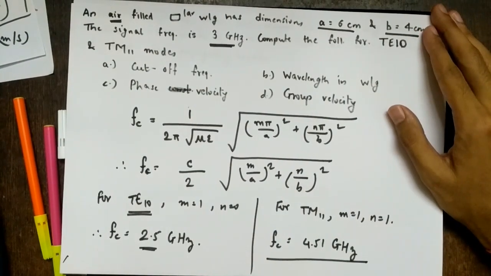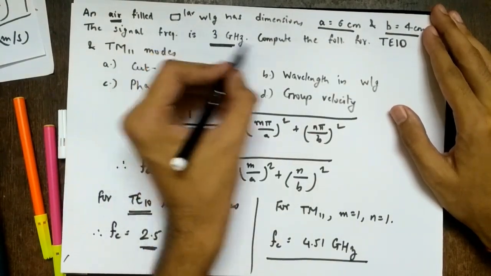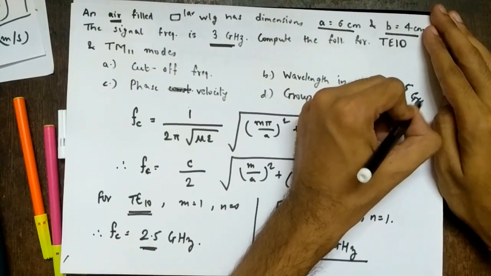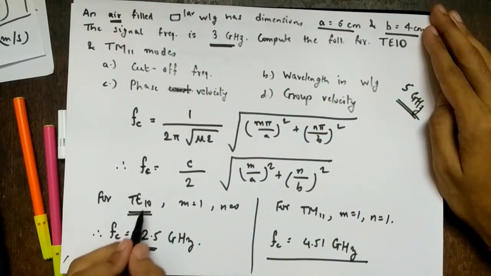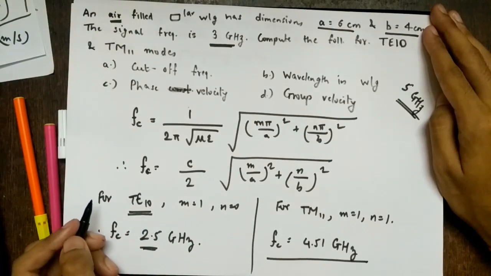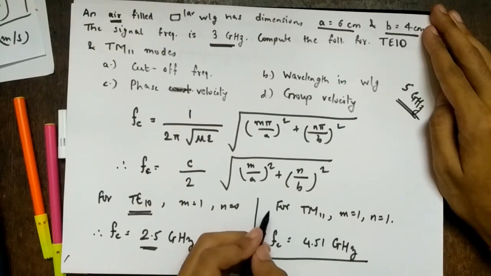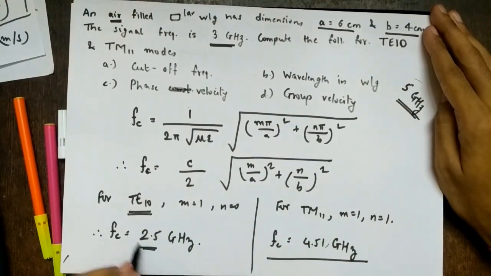Practically, what will happen if your operating frequency is, let's say, not 3 gigahertz but 5 gigahertz? The TE10 mode will also propagate, and the TM11 mode will also propagate, because this frequency is greater than 2.5 as well as greater than 4.51.